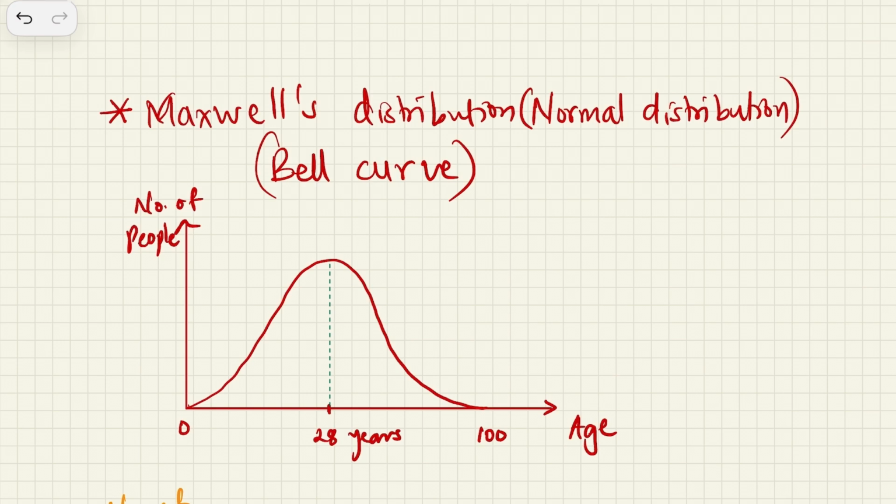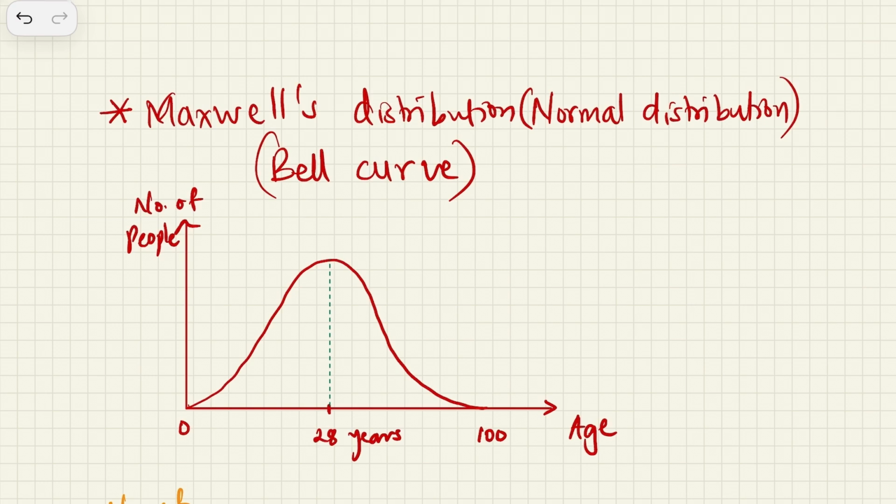Depending on these two variables, the graph came out to be somewhat like this. Definitely, in any country, there will be a particular age where the number of people would be maximum, which is signified by this peak. In a country like India, the maximum number of people are of a particular age, 28.